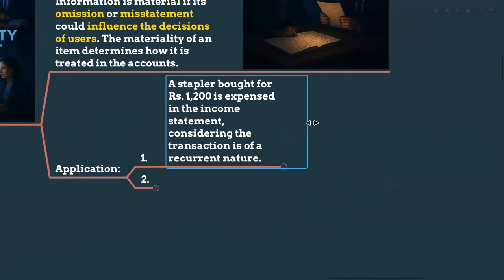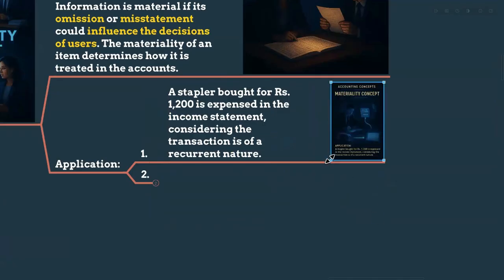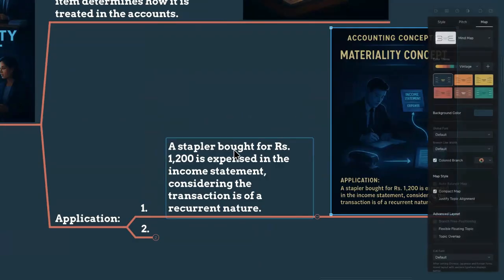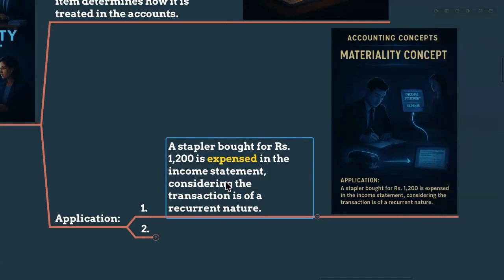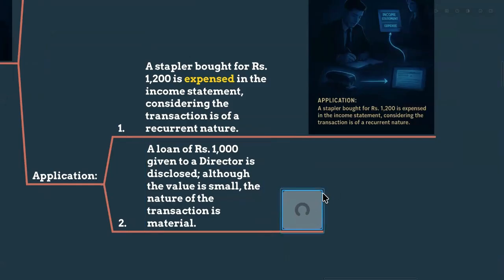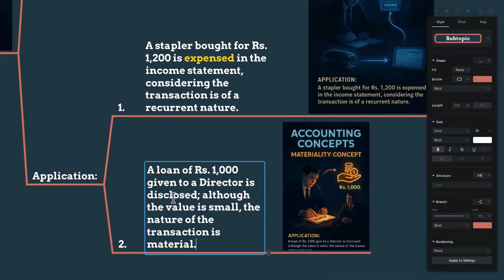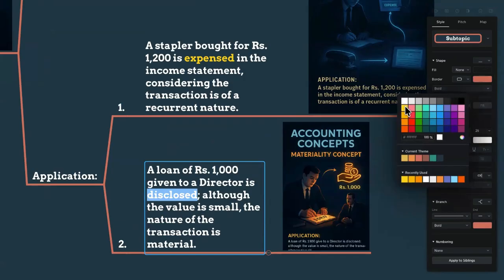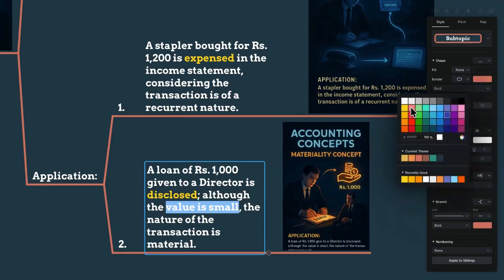So the application is, as I said earlier, a stapler bought for rupees 1,200 is expensed in the income statement. Even though it fulfils all the criteria for assets, we still expense it in the income statement, considering the transaction is of a recurrent nature. It will come again and again, right? But let's say a loan of rupees 1,000 given to a director, right? Just 1,000 rupees, but still we have to disclose it. We have to put it in the financial statements. Although the value is small, the nature of the transaction is material.